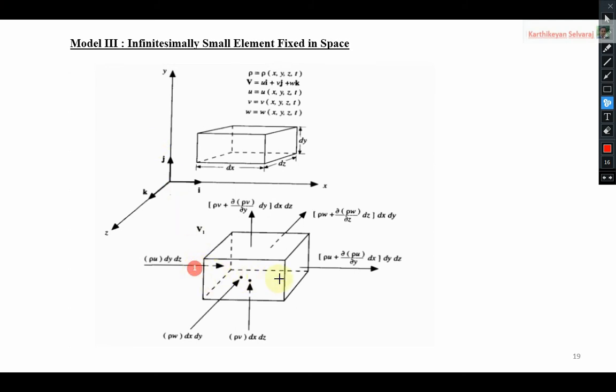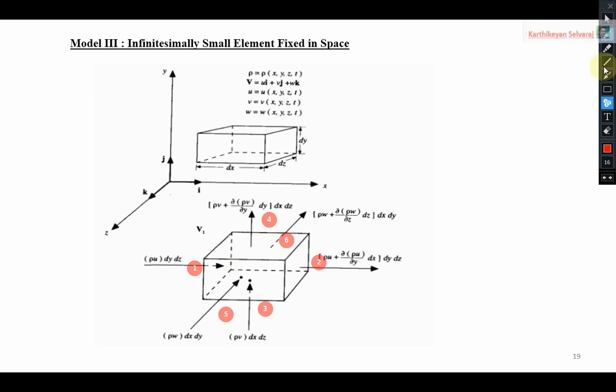Then bottom and top are the 3rd and 4th faces. Then front and back. Like that we have the 6 faces: left face and right face, bottom face and top face, front face and back face.